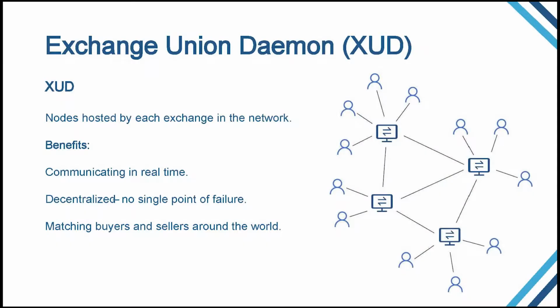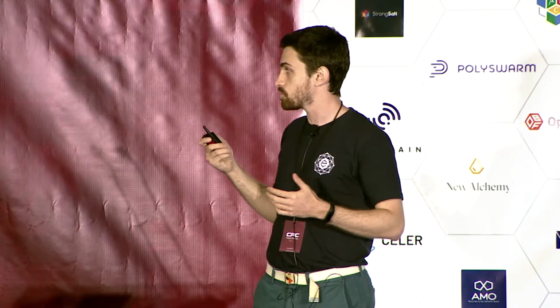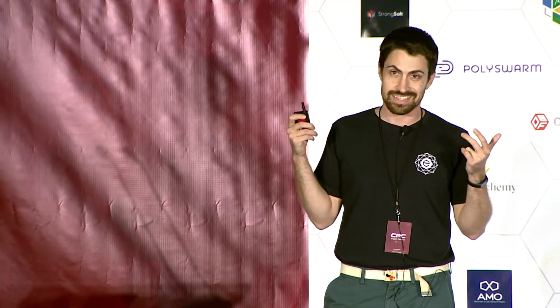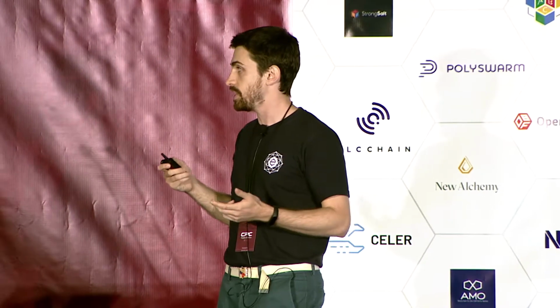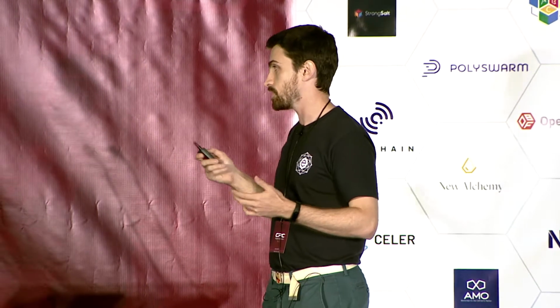So we're writing this software. It's called Exchange Union Daemon. It's designed to be decentralized, which means that any exchange or any participant in this network can download it and run it for themselves. Exchange Union is not there to act as a middleman or a custodian of funds. This is all peer-to-peer, exchange-to-exchange.